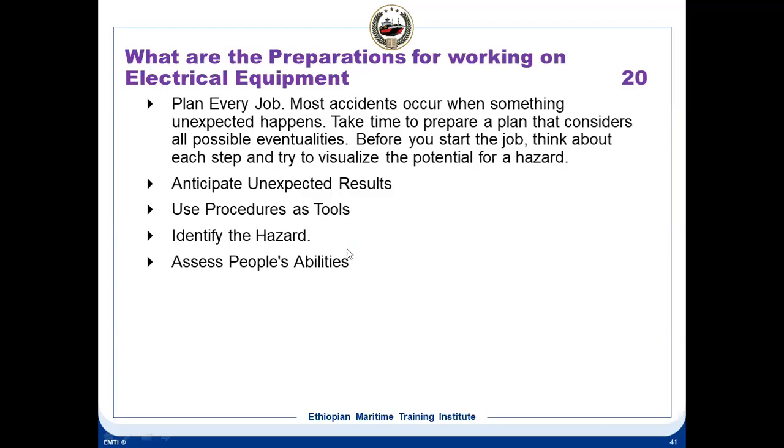Thank you. So what are the preparations for working on electrical equipment? You see, these are the four or five steps, the procedures: plan the job, anticipate unexpected results, use procedure as tools, identify the hazards, assess the people's abilities.